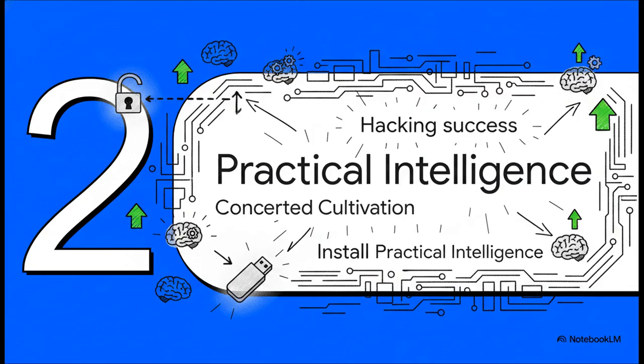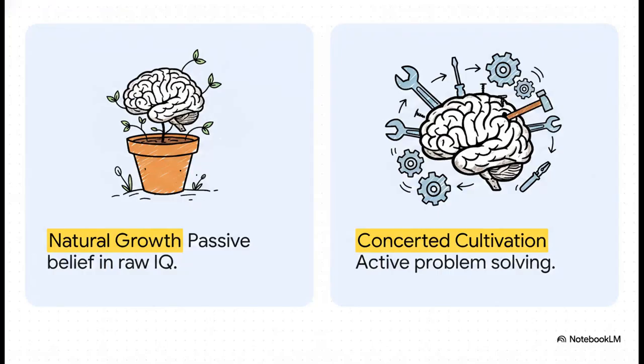Section 2. Installing practical intelligence. Okay, so the old bug a lot of us are running on is called natural growth. That's this passive belief that raw IQ and natural talent alone are just magically going to carry us through life. But the patch we actually need to install, that's concerted cultivation. This is active. It's a deliberate training process.